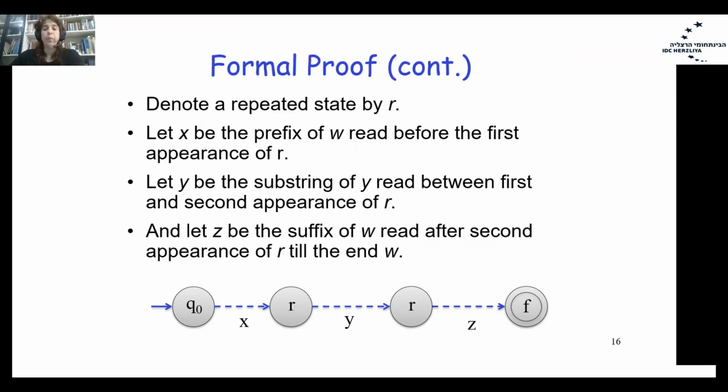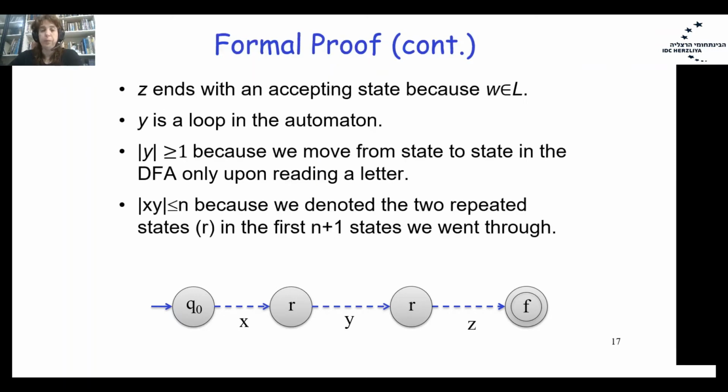Let X be the prefix of W that we read from the initial state to the first appearance of R. Let Y be the substring from the first appearance of R till the second appearance of R, and let Z be the suffix of W that we read after the second appearance of R until the end of the word and final state F. Since the substring Z ends with an accepting state, the word W belongs to L. Y is a loop in the automaton.